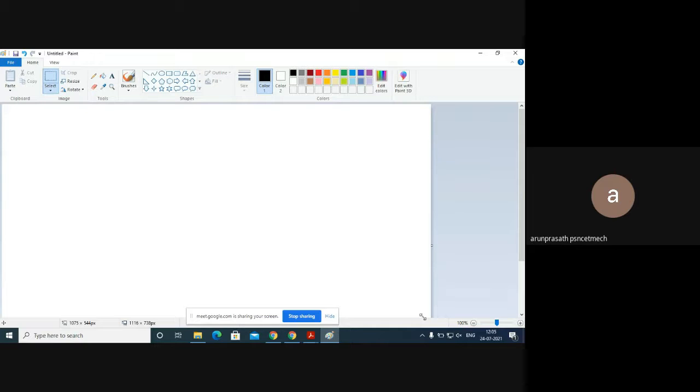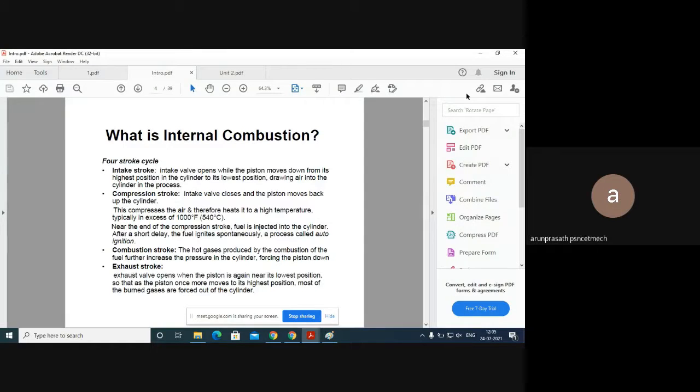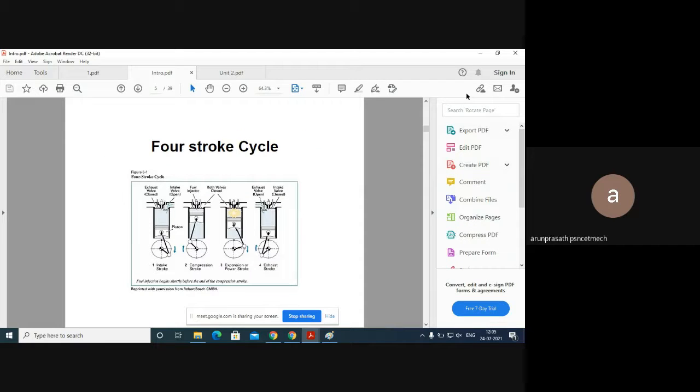We are expecting 100 percent output, but it is not at all possible according to the second law of thermodynamics for the system. We never get 100 percent output. From that, we are expecting some 98 or 97 percent. Even this 98 or 97 percent efficiency is disturbed when we do the combustion outside. That is the basic reason, and this is why people prefer internal combustion.